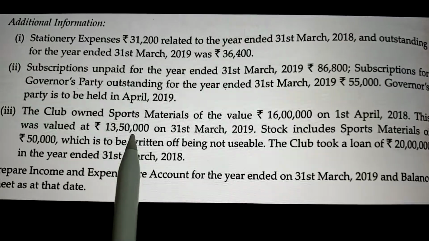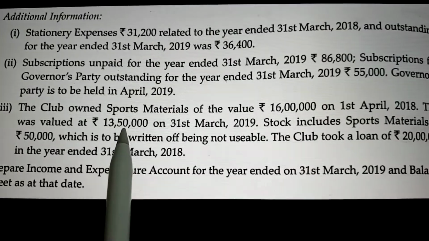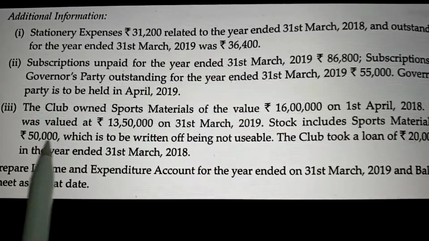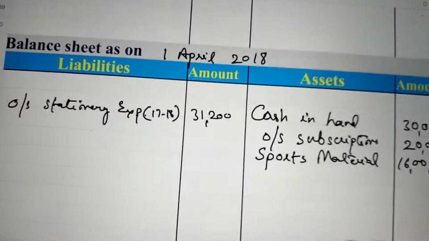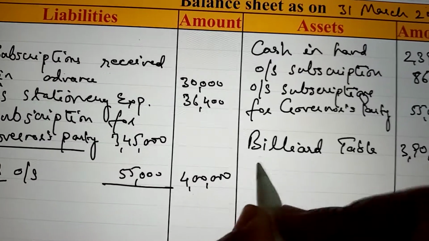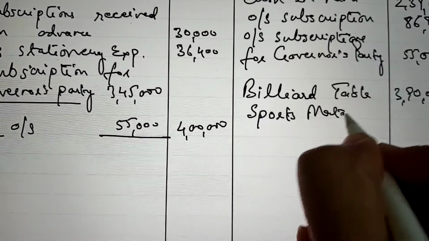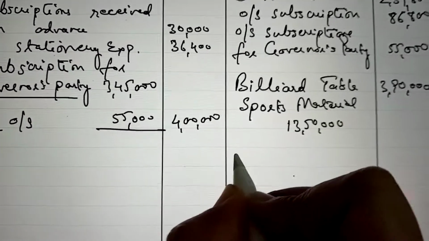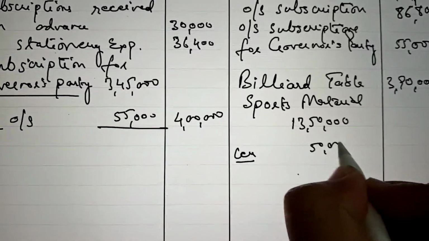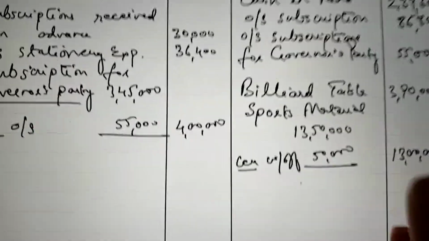Next, closing stock of sports material is given 13 lakh 50,000, and out of which rupees 50,000 sports material is written off. 13 lakh 50,000 will be written here in the current year's balance sheet. Sports material closing balance is given to us 13 lakh 50,000, and out of which 50,000 will be deducted because it is written off, and the balance comes 13 lakh.